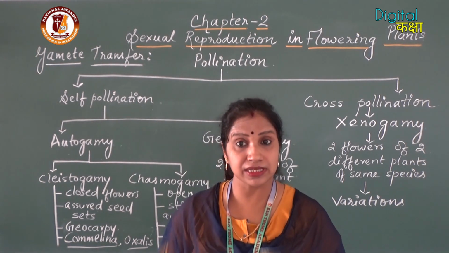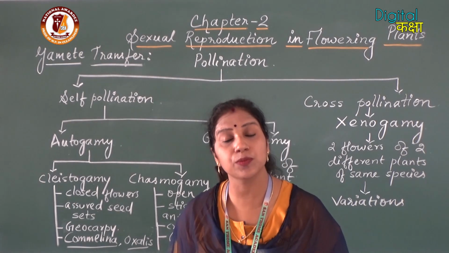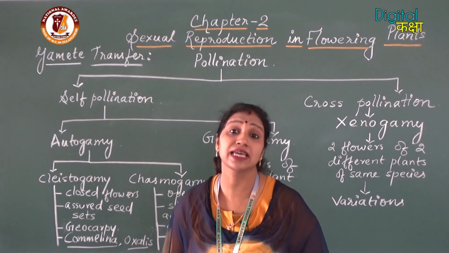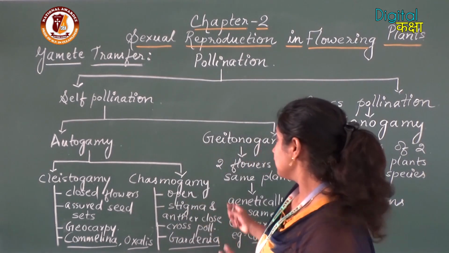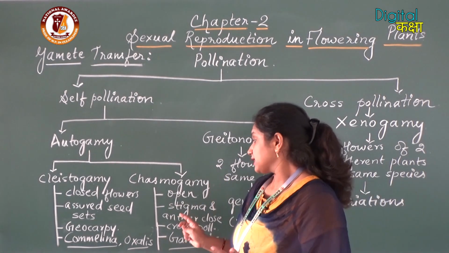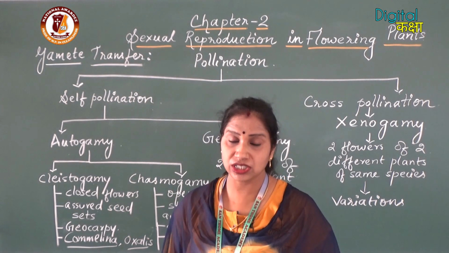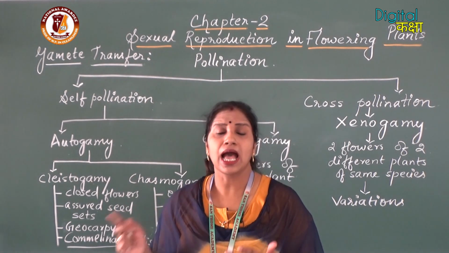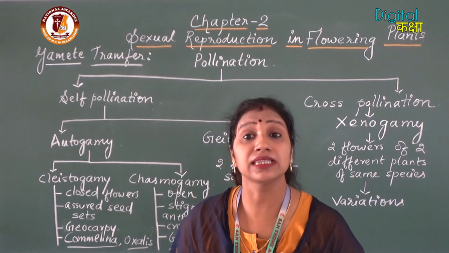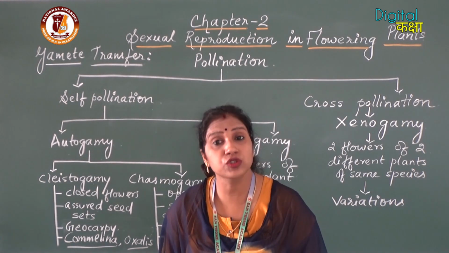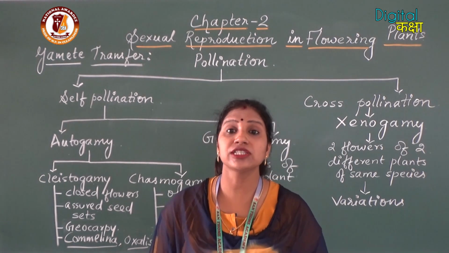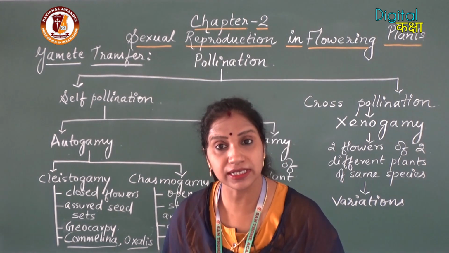The second thing is that though they are open, the stigma and the anther lie very close to each other, so as to assure self-pollination.